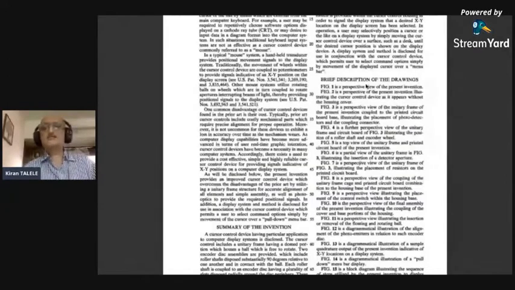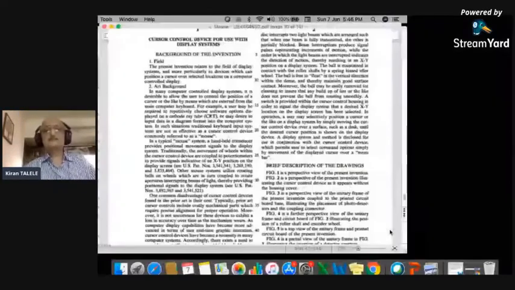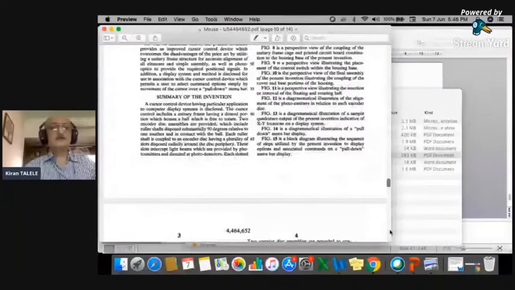Brief description of the drawing. There are so many figures here. It's written that figure 1 is the perspective view of the present invention. Figure 2 is the perspective view of the present invention illustrating the cursor control device. Figure 3 is the perspective view of the unitary. Figure 7 is the perspective of the unitary frames and like that. Figure 13 is a diagrammatical illustration of sample quadrature output of the present invention. We can make out what each figure basically stands for.